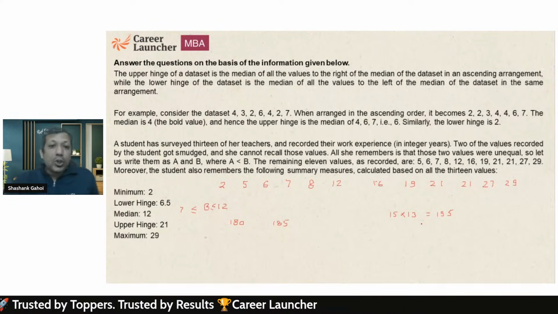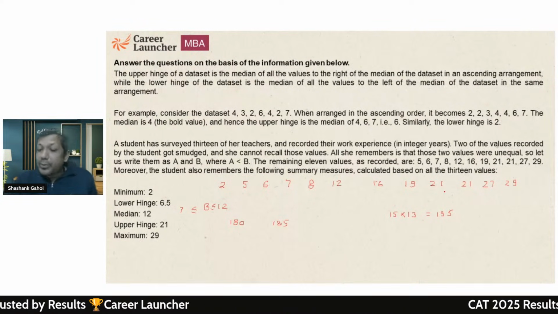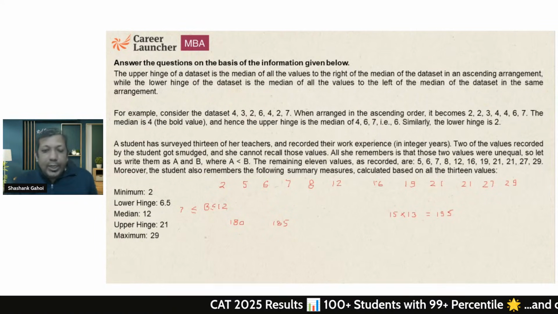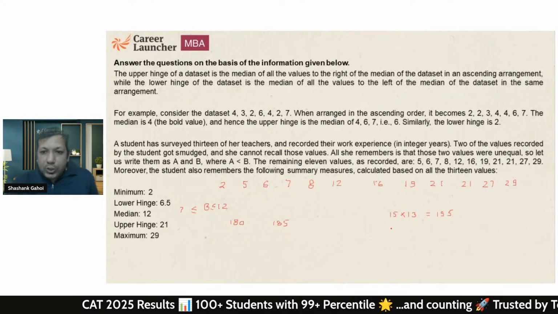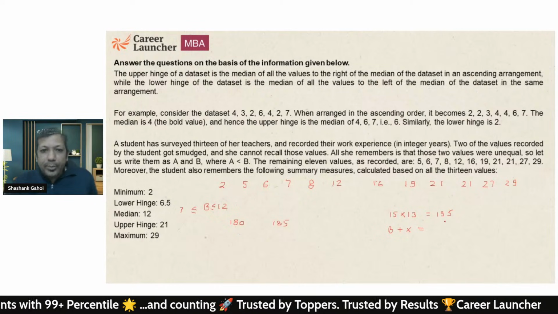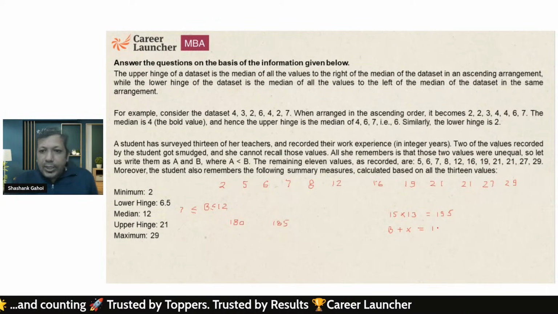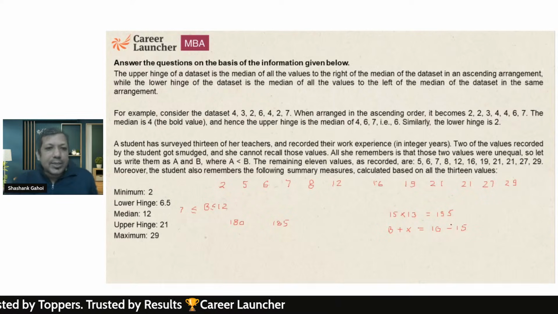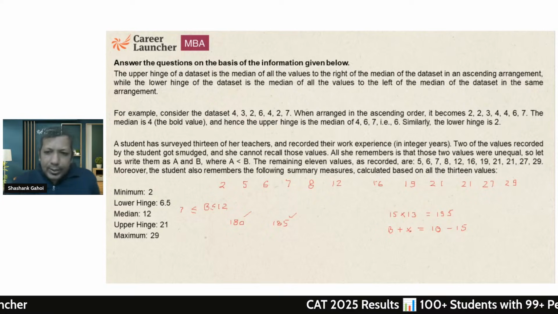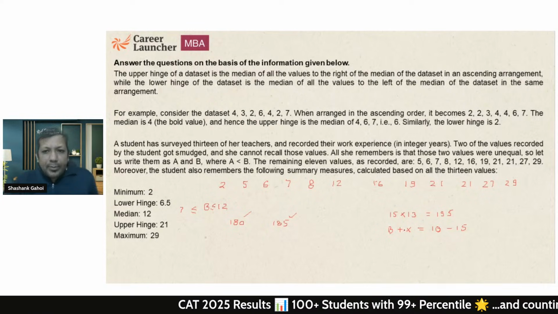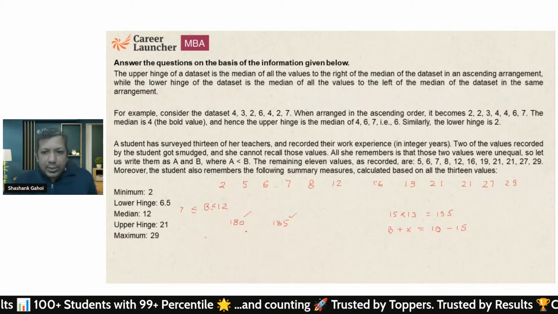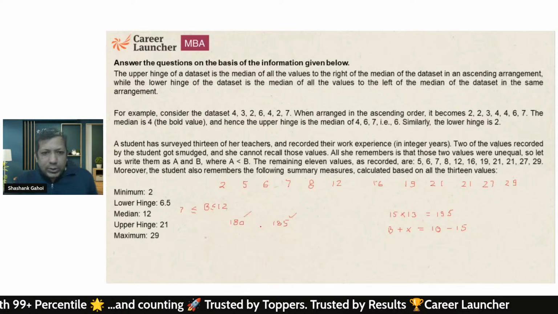Okay. So I need to double one of the numbers. Which number I want to double? I don't know. And then I need to put the value of B. So B plus X, and that should be lying between, I would say, 10 to 15. Because sum can be either this or this. Okay. So it is lying between 10 and 15.